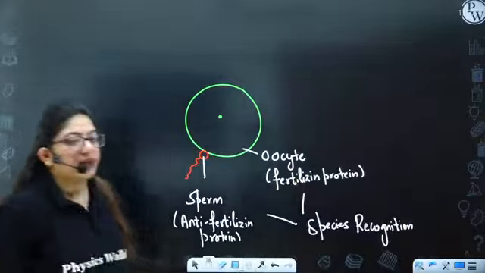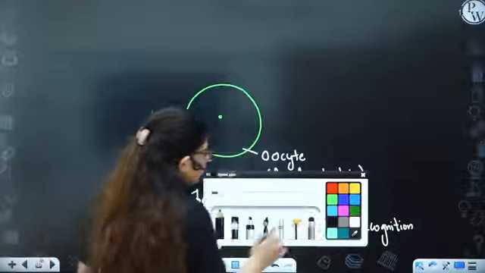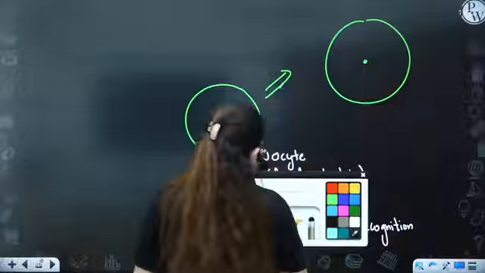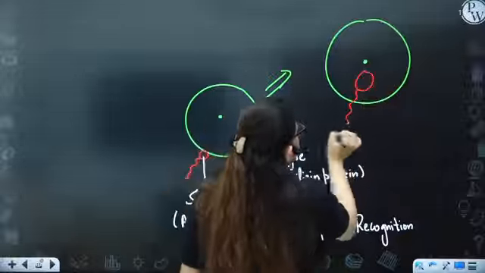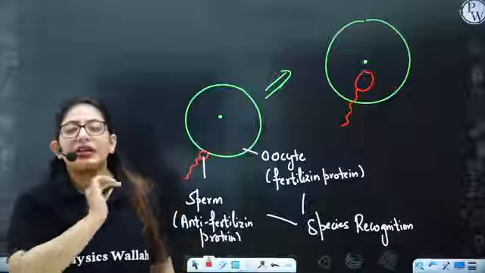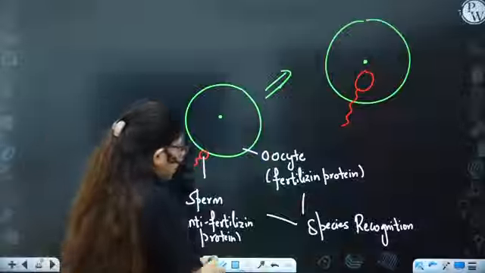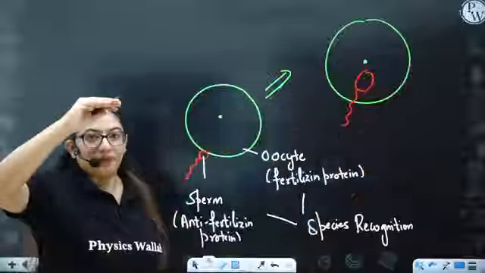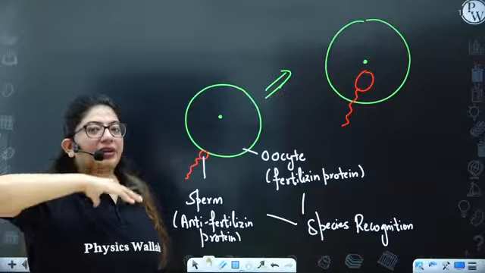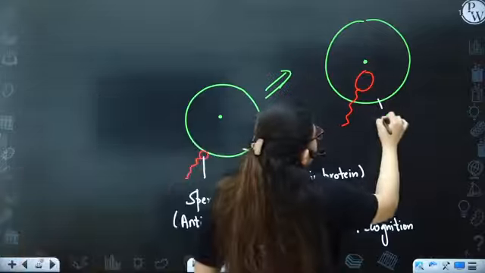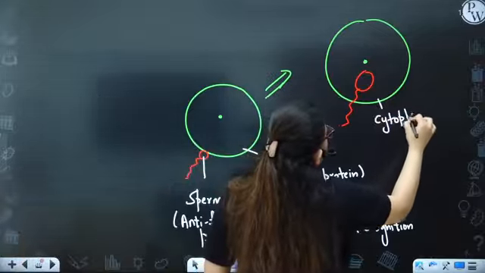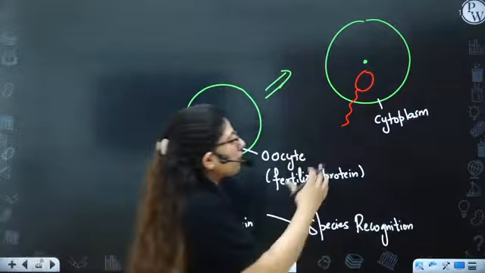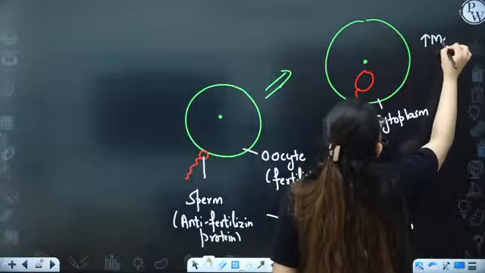Now what will happen? After this recognition, the sperm will enter into the cytoplasm. After it has entered into the cytoplasm, the metabolism of the oocyte will be enhanced. It gets triggered. The entry of the sperm into the cytoplasm of the oocyte will trigger the metabolism of the oocyte. So what will happen now? There is an increase in metabolism of the oocyte.